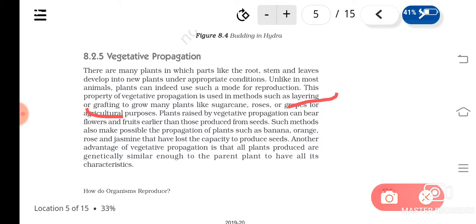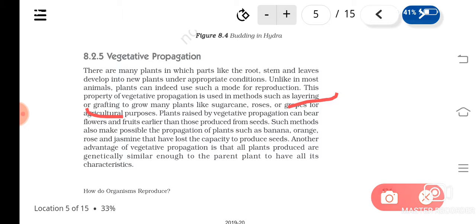So if you have a particular plant with roots, or a plant grown from seed, you can cut the shoot of that and join any other shoot to this, so that the plant, when it is grown, will show the characteristic of what? The scion, not of the stalk.